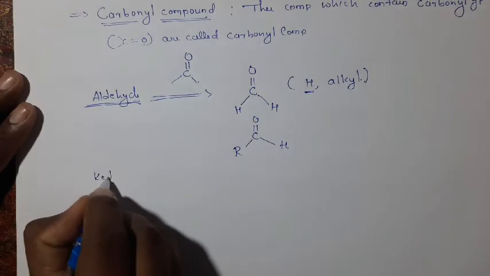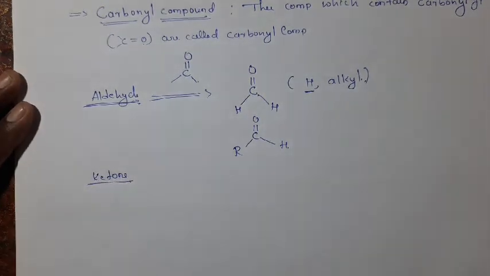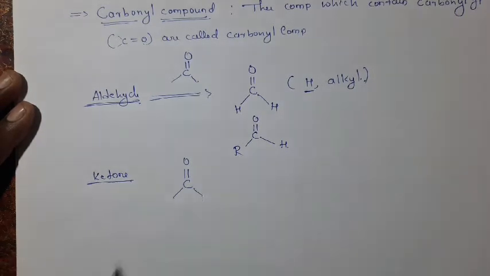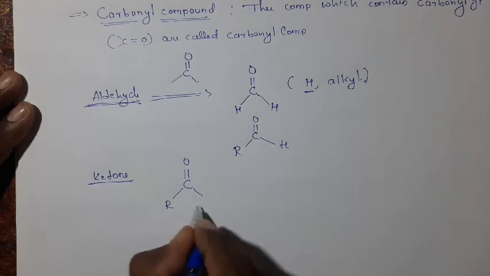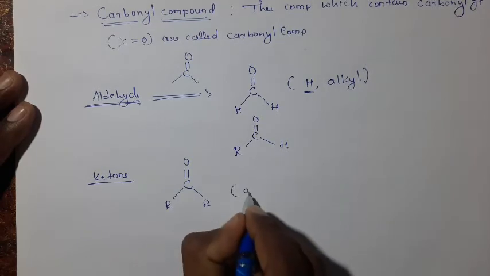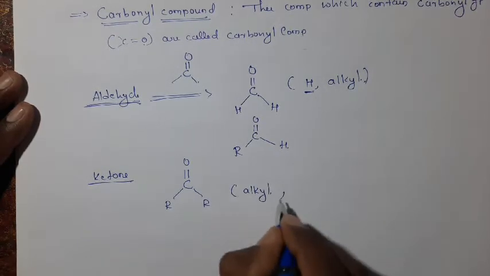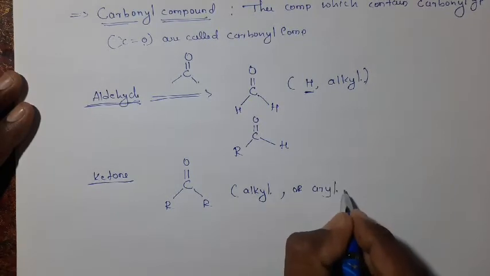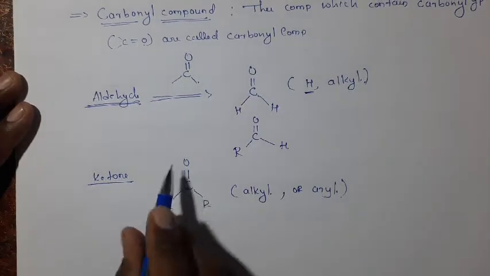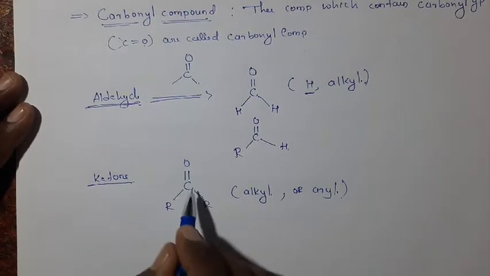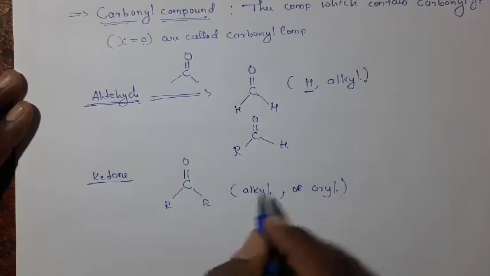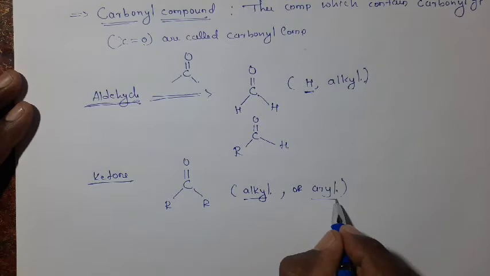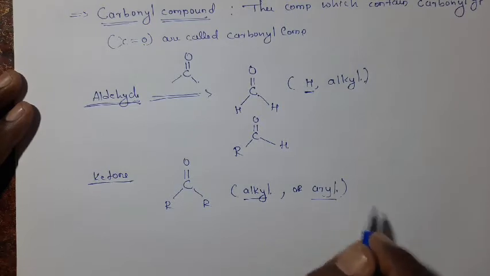And in ketones, in the carbonyl group, both valencies are occupied by either an alkyl group or an aryl group. Such compounds are called ketones.